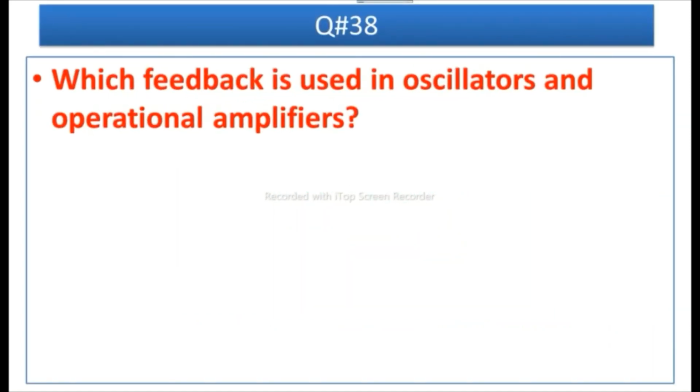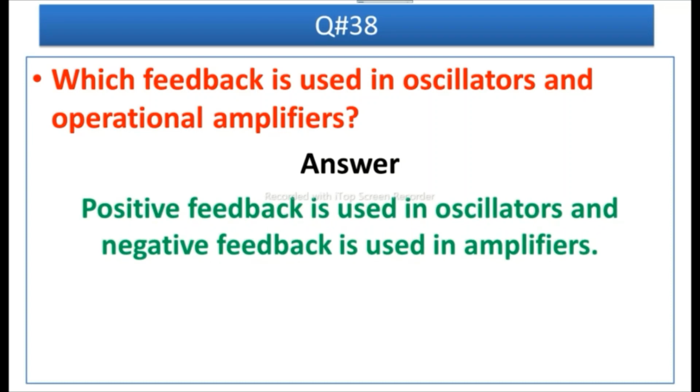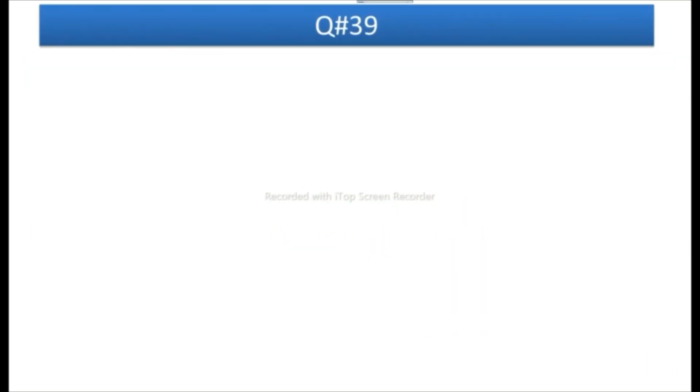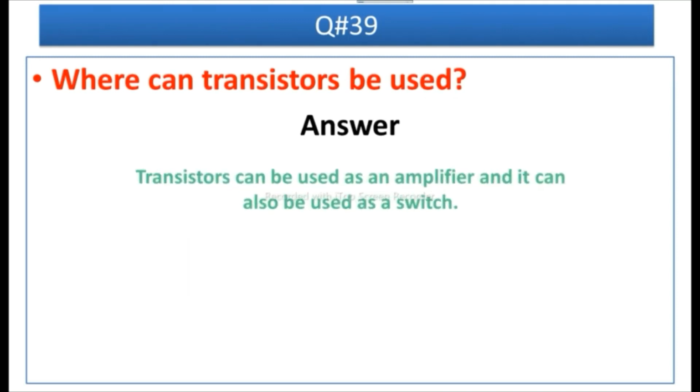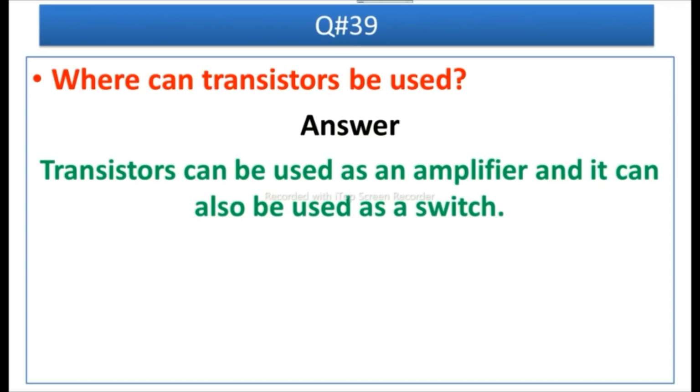Question number 38 is, which feedback is used in oscillator and which one is used in operational amplifier? Answer is, positive feedback is used in oscillators, whereas negative feedback is used in amplifiers. The next question is, where can transistor be used? Answer is, transistors can be used as an amplifier and it can also be used as a switch.